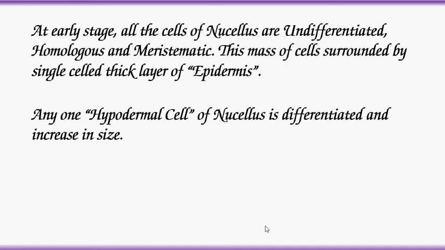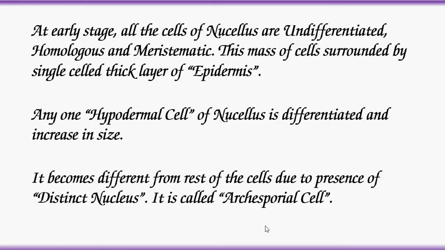What does hypodermal cell mean? Hypodermal cell means the cell which is present beneath the epidermis of the nucellus. So many hypodermal cells are present beneath the epidermis. From those cells, any one hypodermal cell differentiates and increases in size, and it becomes different from the rest of the hypodermal cells due to the presence of a distinct nucleus. Such a cell is called an archisporial cell.